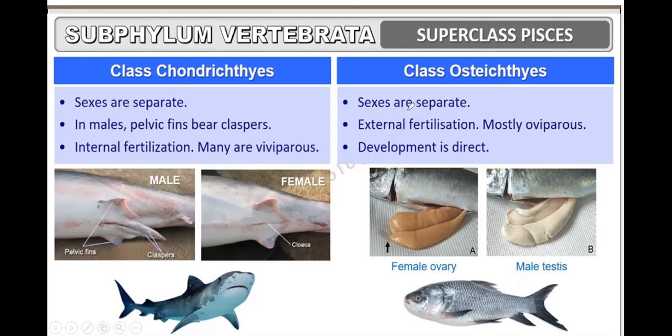In class Osteichthyes, the sexes are also separate. Here in class Chondrichthyes, fertilization is internal, but in class Osteichthyes, fertilization is external. They are mostly oviparous. Oviparous means they deposit eggs, they lay eggs. And here development is direct. This is the female ovary, and this is the male testis.